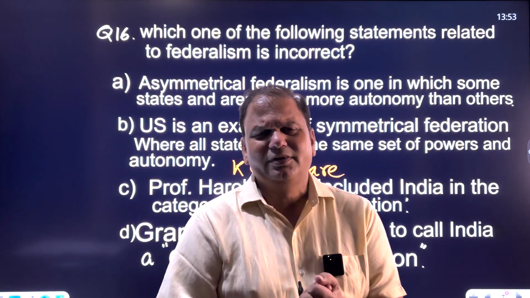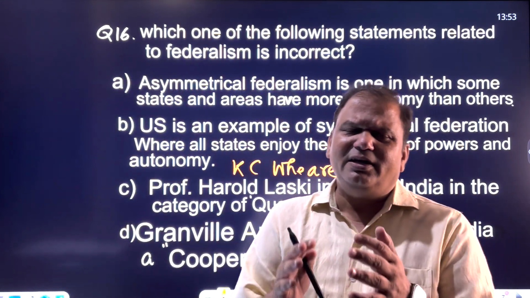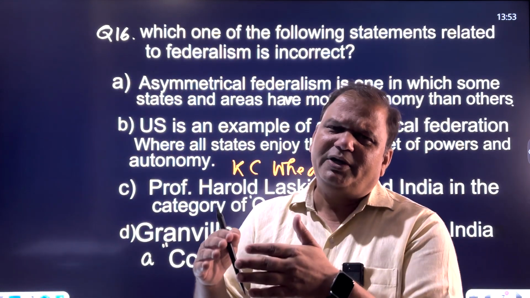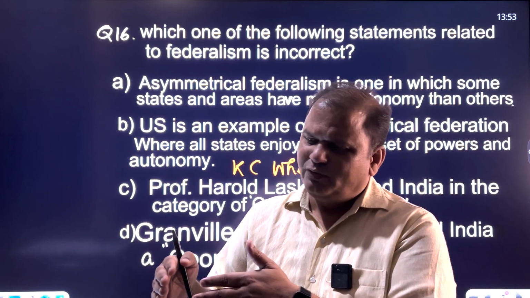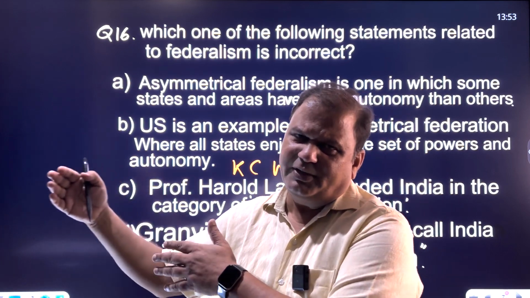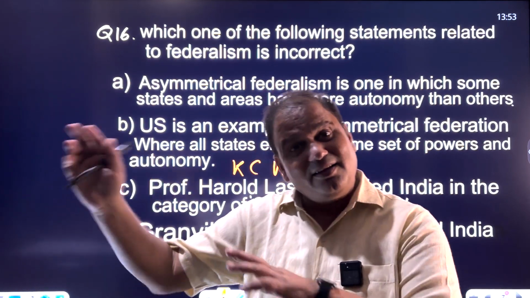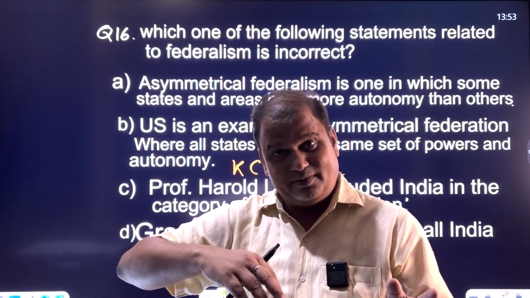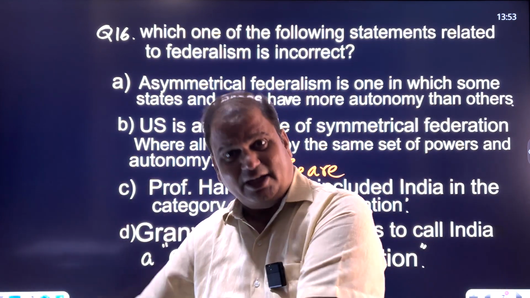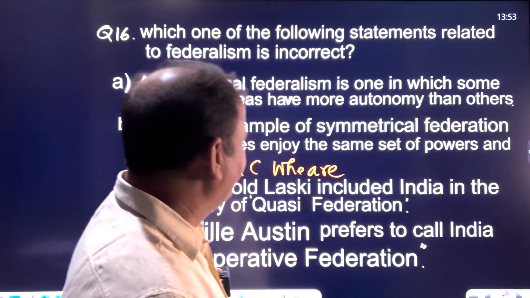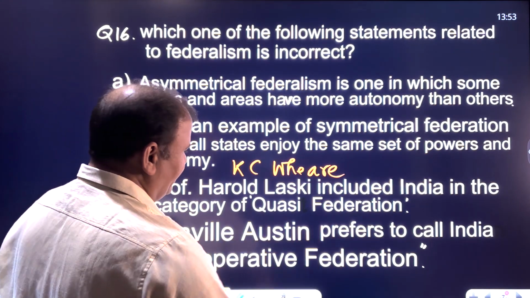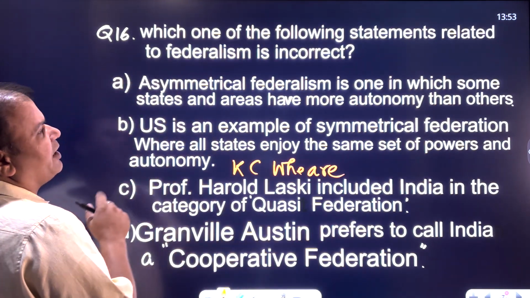Quasi-federation means what? That India is a more prominent unitary system with subsidiary federal setup rather than a federal setup with subsidiary unitary system. So that's called quasi-federation. And I have drafted this question.